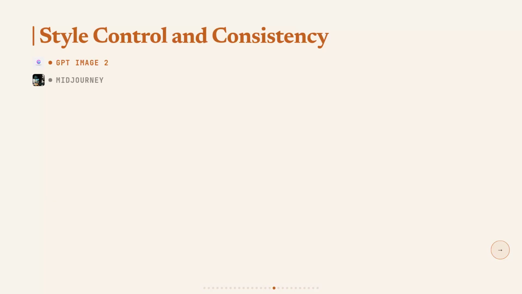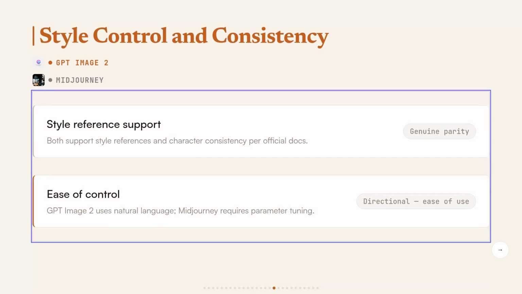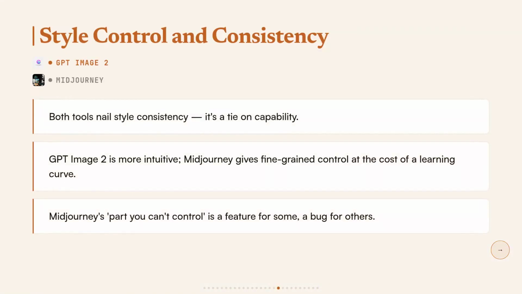Where they differ is the interface. GPT Image 2 lets you describe what you want in plain language. Midjourney requires you to learn its parameter syntax, which is a real learning curve, but also gives tinkerers more fine-grained control. Watch the on-screen capability cards. The feature list is basically a draw. The honest caveat here is that Midjourney's unpredictable interpretation is genuinely a feature for some users. That's the part you can't control, and a lot of artists love it.